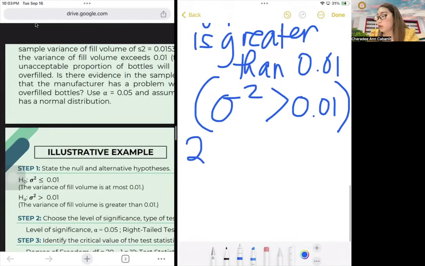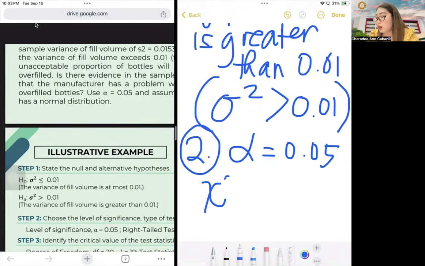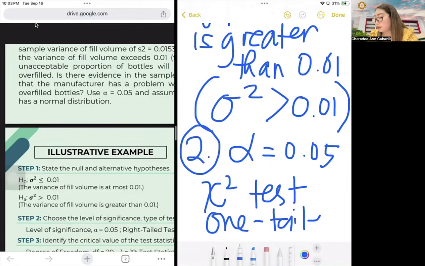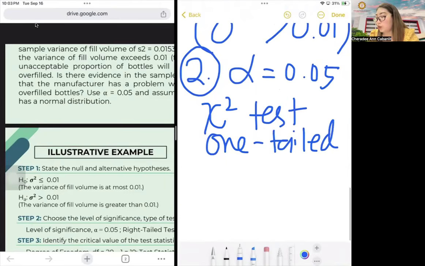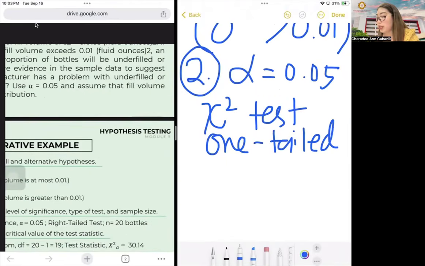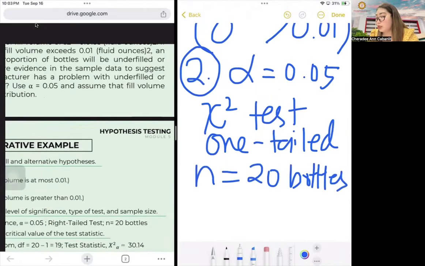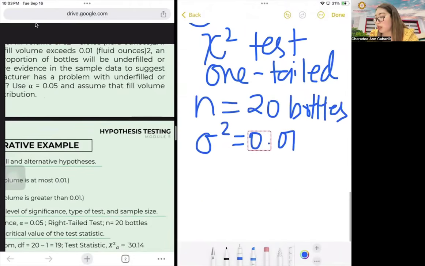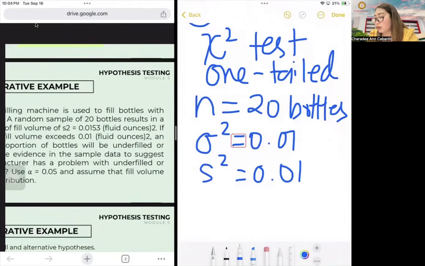Then of course, in step 2, your level of significance is 0.05. The test we're going to use is the chi-square test, one-tailed, and your N is 20 bottles. Your variance is 0.01 and your S squared is 0.0153.